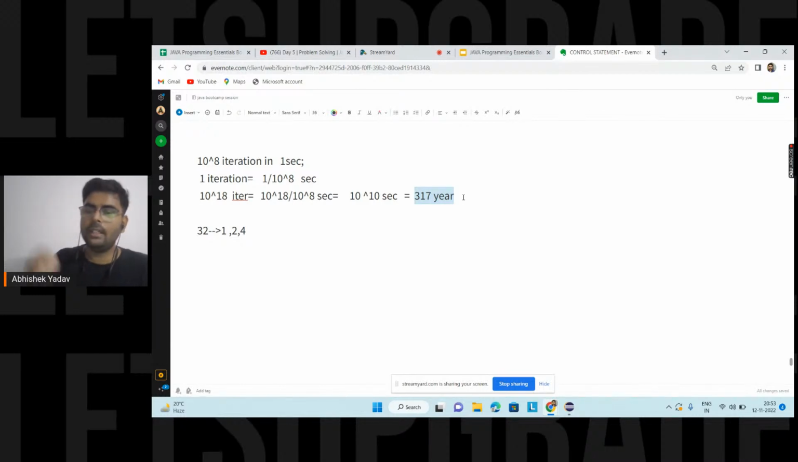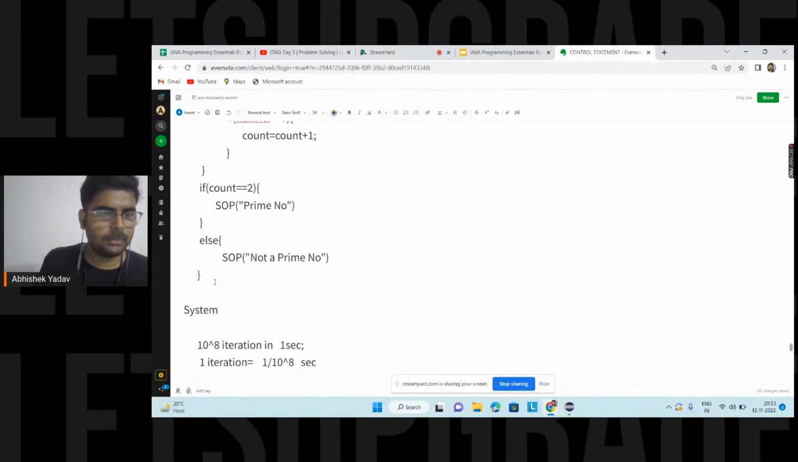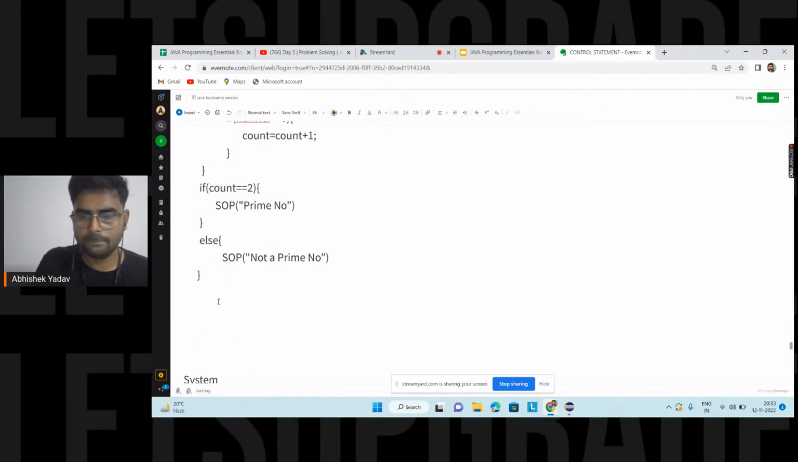Yes, we will come to this part. Can we use break when all iterations are necessary? So those who are not able to get this part, till this part it is clear. The main problem is time: my program is taking 317 years to check whether 10 to the power 18 is a prime number or not. Let's see how to observe my code and how to optimize it.